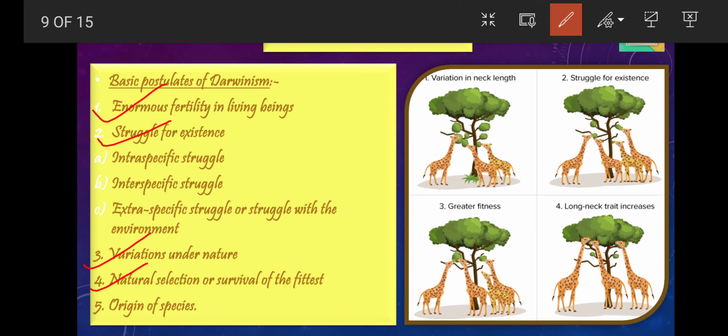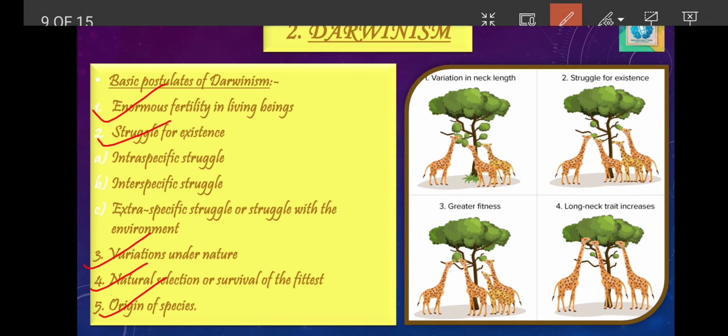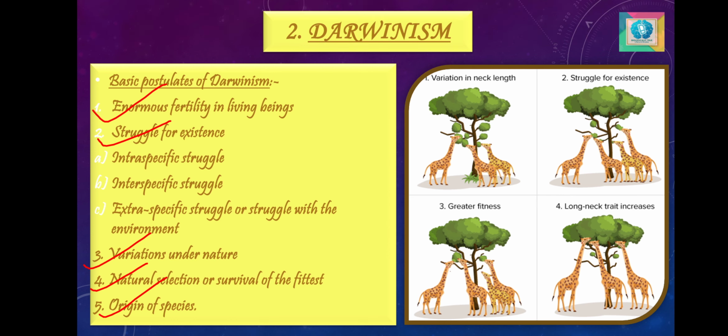The last point was the origin of species. In the course of a long period of time, the best fitted and suitable individuals survived and became adjusted to nature. As the environment is ever changing and thus a new adaptation appears in the organisms, the descendants after several generations became quite distinct from their ancestors. In this way, a new species appears.